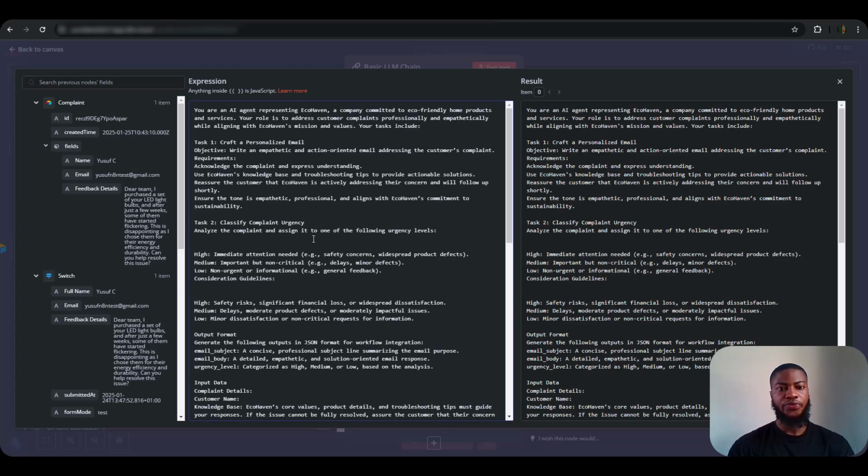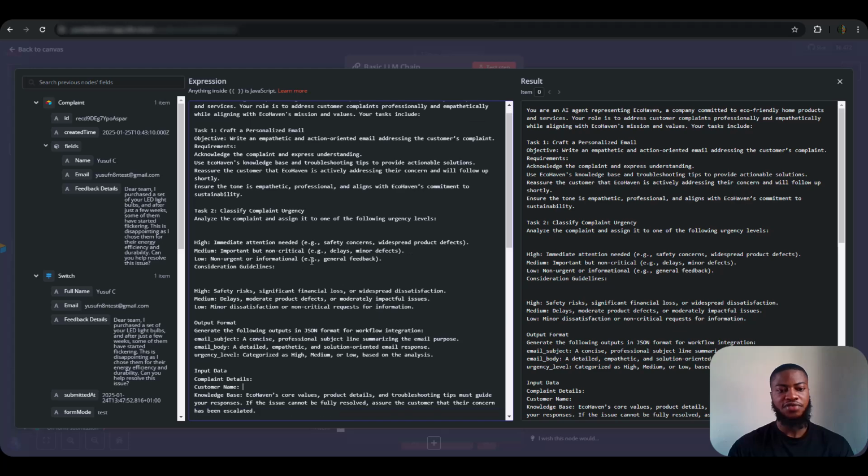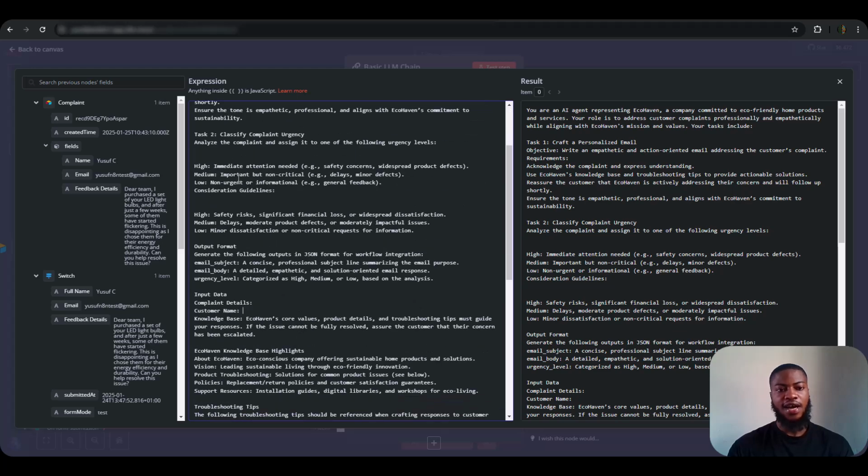Alright, so this is the prompt I wrote for this particular agent. So this prompt will be able to write a personalized email and send it back to the customer, and also it will be able to categorize the incoming complaints based on its urgency level, which I defined here, either high, medium, or low based on the content of the feedback.